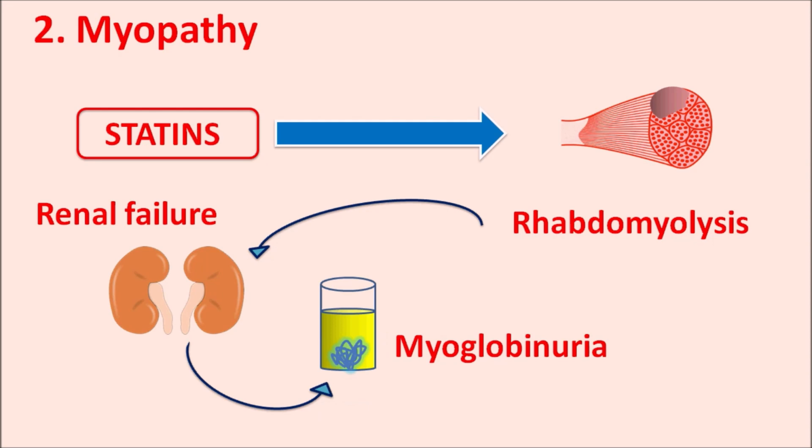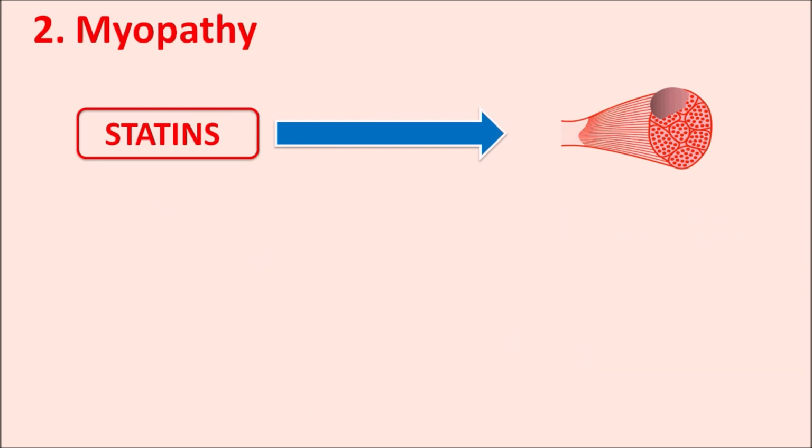So all these are related with the rhabdomyolysis, which can be rarely observed in the patients. But when the CK levels are excessively elevated, it may lead to rhabdomyolysis and some renal failure in the patients. Various factors can also increase the risk of myopathy and rhabdomyolysis.